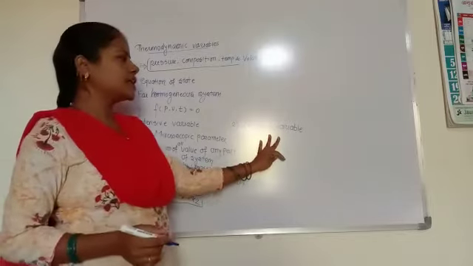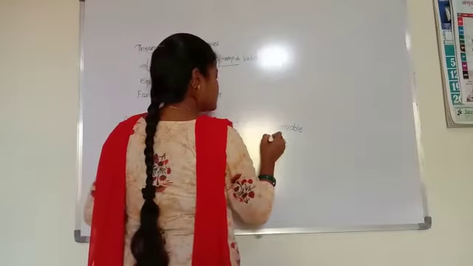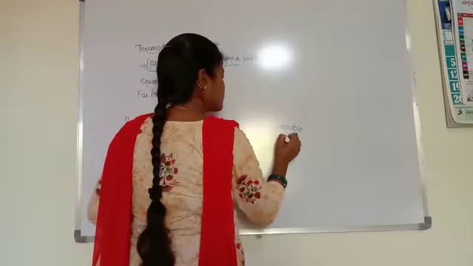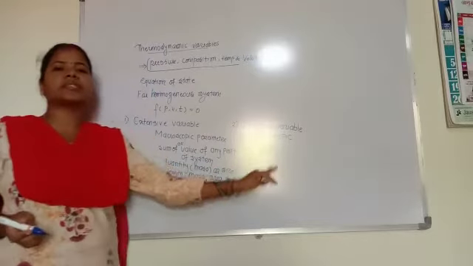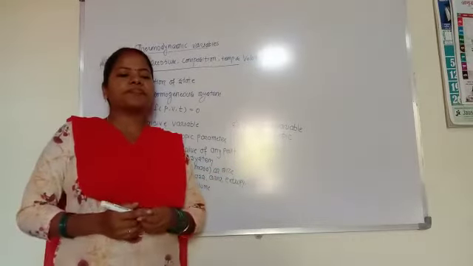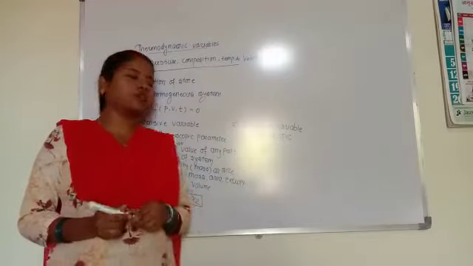Then the intensive variable. An intensive variable is a microscopic parameter which describes the system in equilibrium and which has the same value for any part of the system.